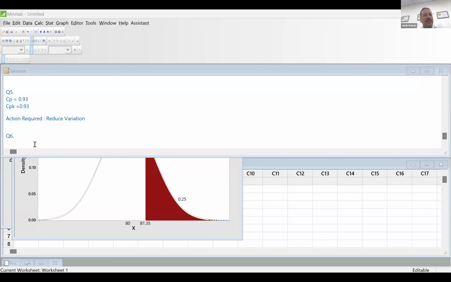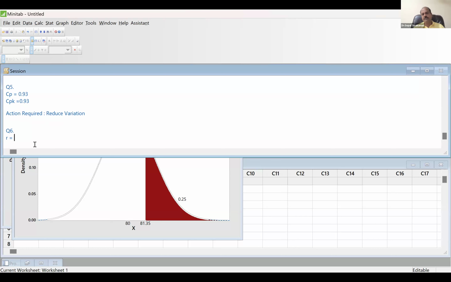The coefficient of correlation between X and X is? X and Y? Actually it is typed X and X only. It is typed in the question. No, it should be X and Y only. Anyway, okay. What is the R value? Nothing, sir. The only question is the coefficient of correlation between X and X is. This is the question.